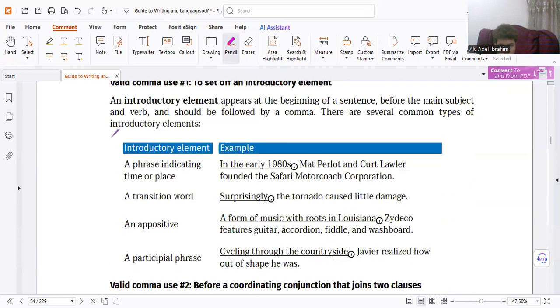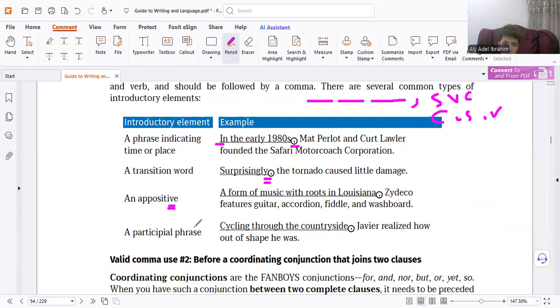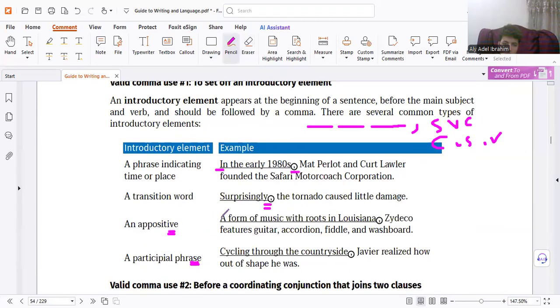I told you when we studied phrases that if the writer used a phrase or phrases at the beginning, comma, and then start your sentence. So phrase, comma, complete sentence, full stop, correct. You understand, my friend? Yes. This is the first rule. So the writer can use any phrase, prepositional phrase, comma, transition words, no problem, like adverbs, appositive phrase, it's okay. Any type of phrase, comma, and then the sentence can follow.